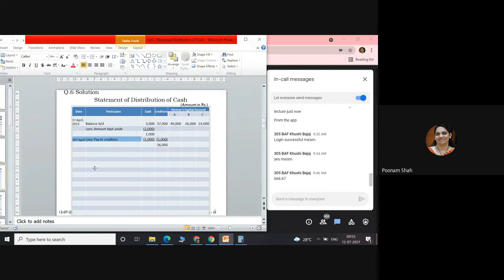It is distributed on 30th April. Be very careful about this, students. Whatever method of distribution they have told you in the question, that you will have to follow. Have you copied till now? Please copy it down.